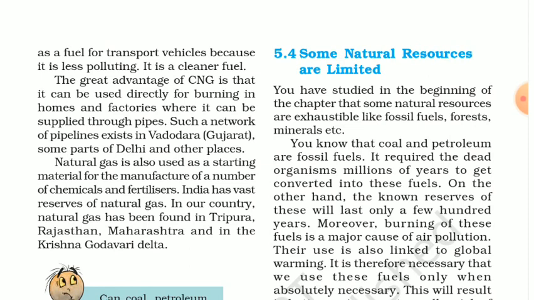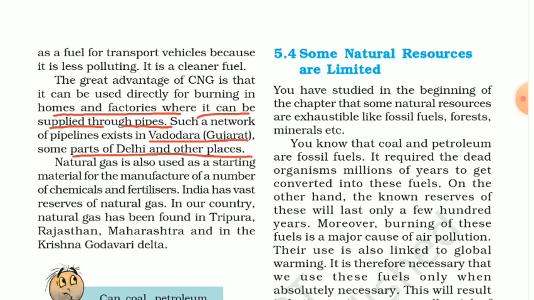In that case, it can be used directly for burning in homes and factories, where it can be supplied through pipes, and such networks of pipelines exist in Vadodara, Gujarat, and some parts of Delhi and other places, because there we can easily find natural gases.